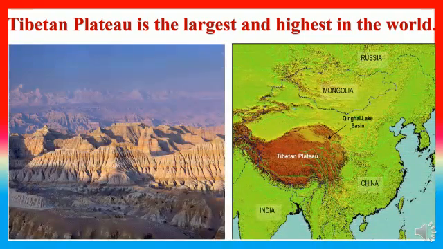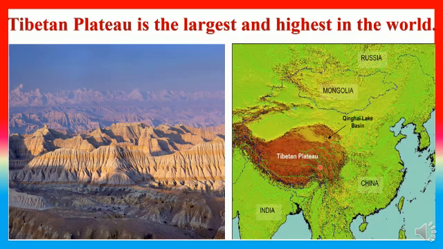It is the largest and highest plateau in the world. As you can see in this map, the brown area is such a wide and huge plateau spread over a large area, right? Do you know it has different interesting names also?